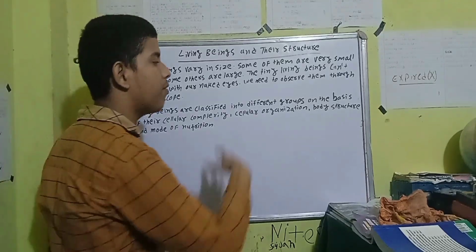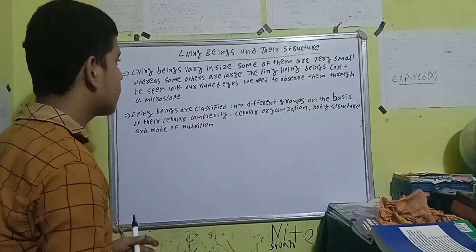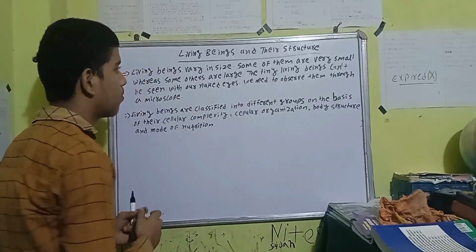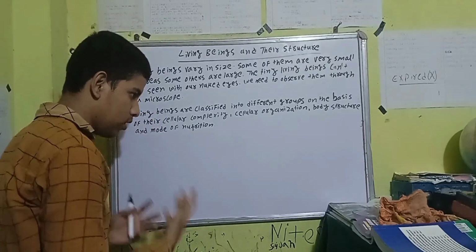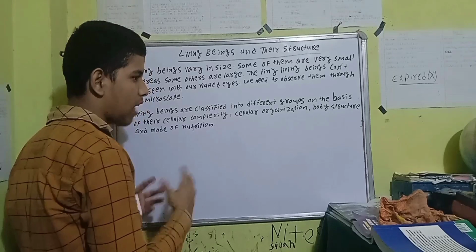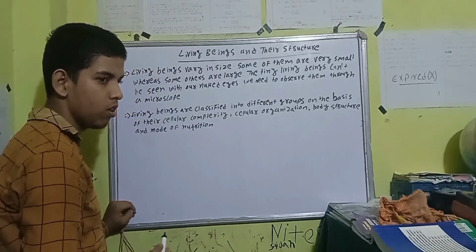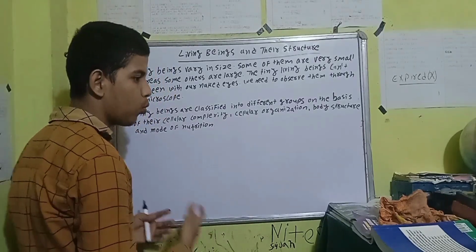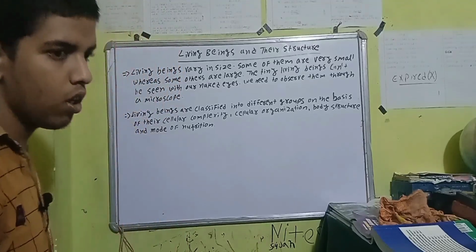Some of them are very small, whereas some others are large. There are different sizes of different living beings. Like what? Blue whale. It's one of the largest creatures on the earth.